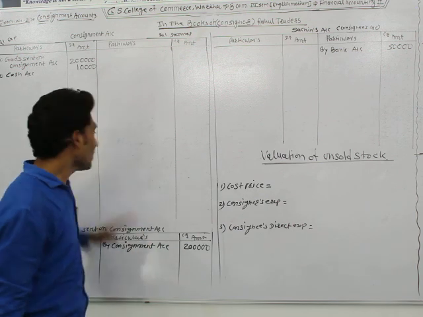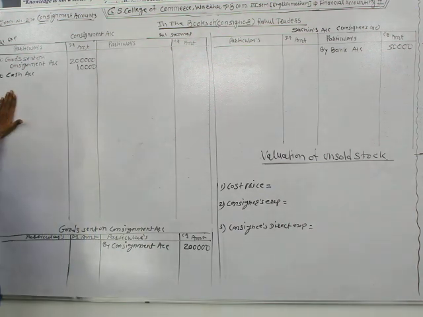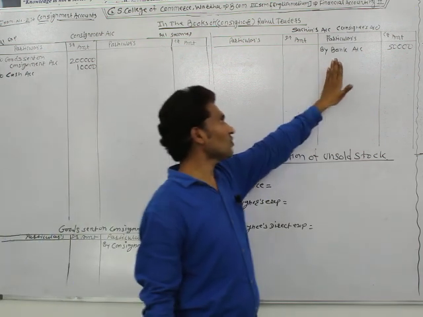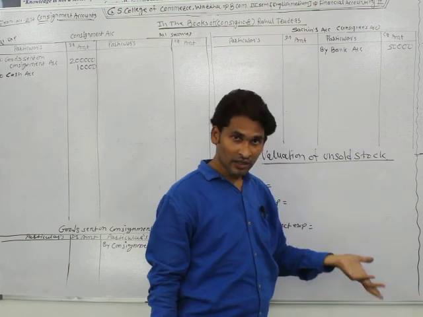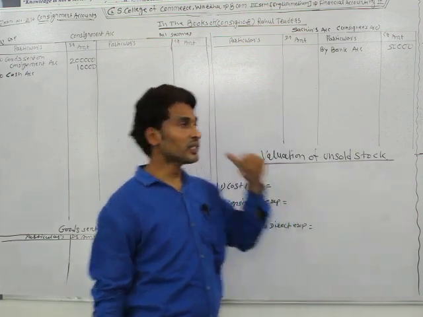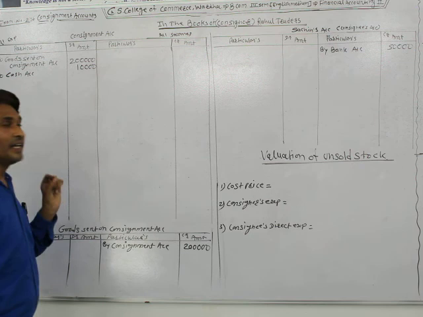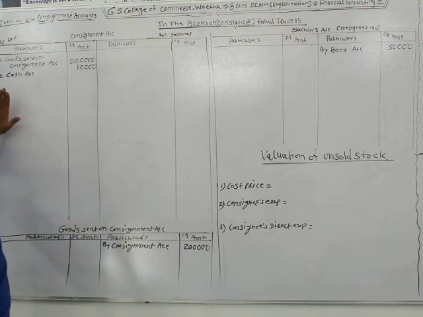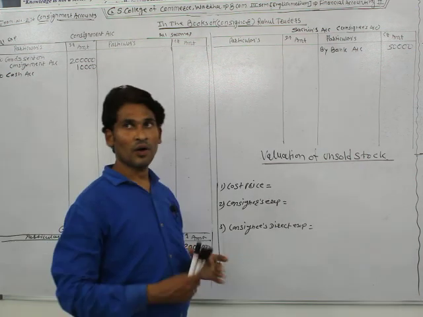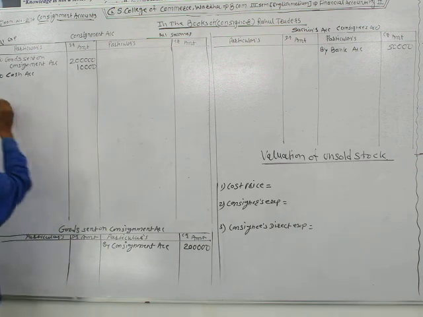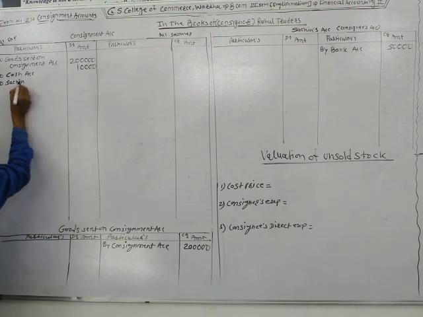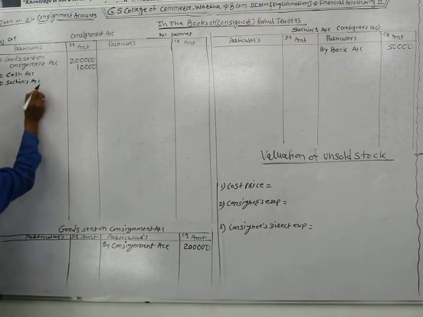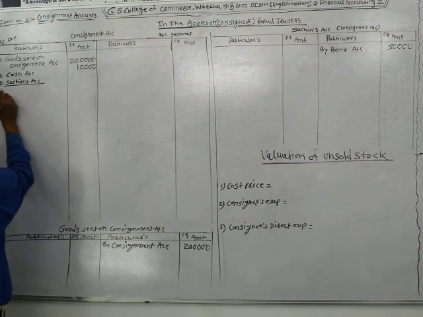Entry for that: consignment account debit, and the expenses are paid by Sachin, so Sachin's account credit. It means now in this transaction once again Sachin is a giver. The amount is paid by Sachin, so it's credited to Sachin's account. So the entry for consignment expenses is consignment account debit and Sachin's account credit. So write at the debit side to Sachin's account.